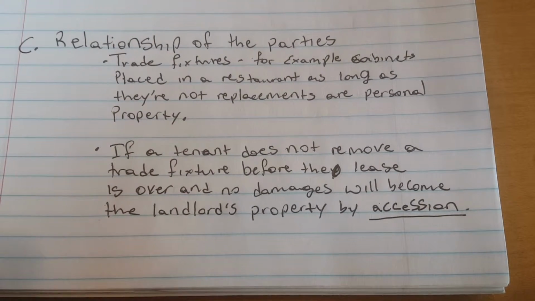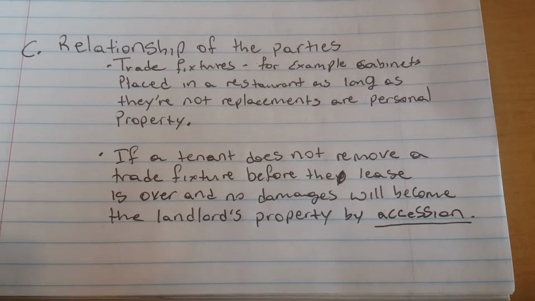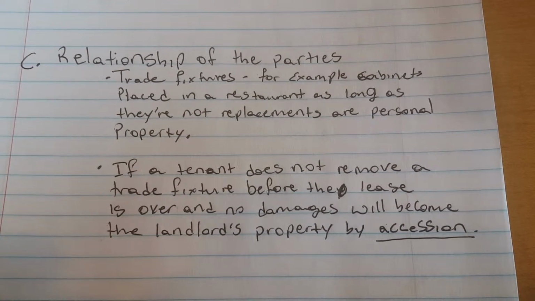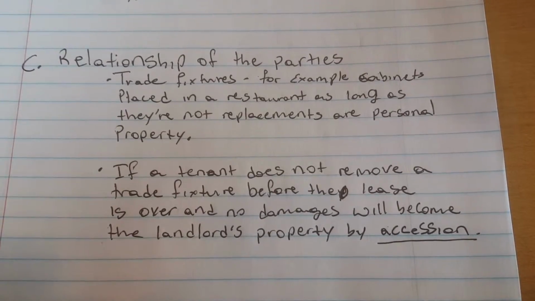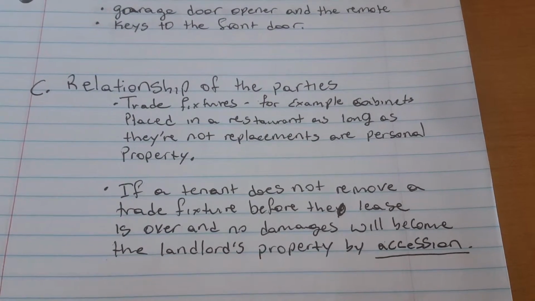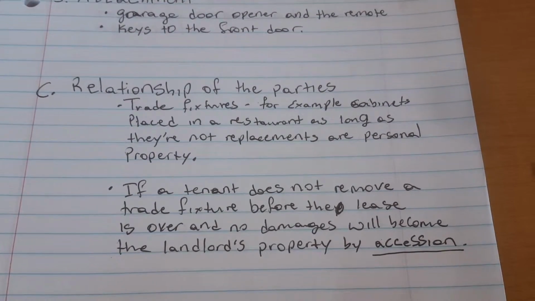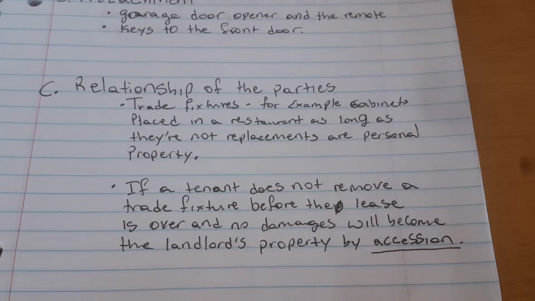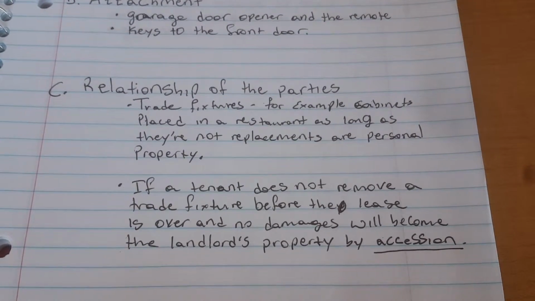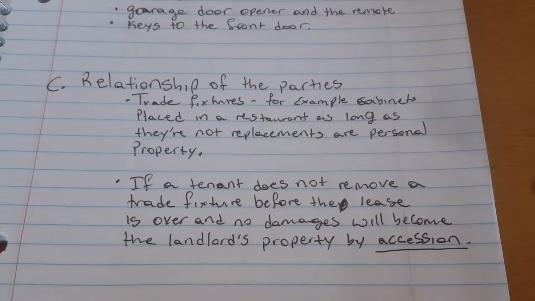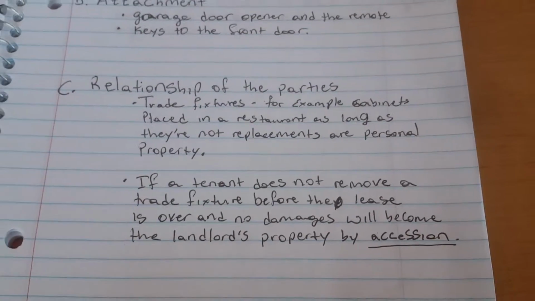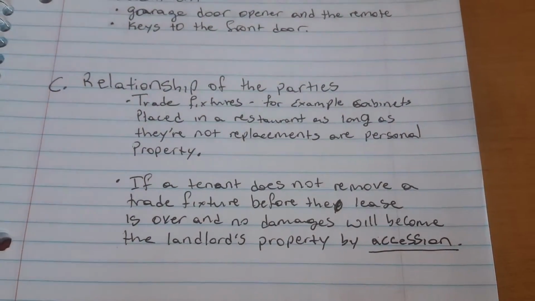If a tenant does not remove a trade fixture before the lease is over, and no damages, it will become the landlord's property. Basically, if a tenant doesn't remove something they put in wherever they are staying, the landlord gets the property by accession.